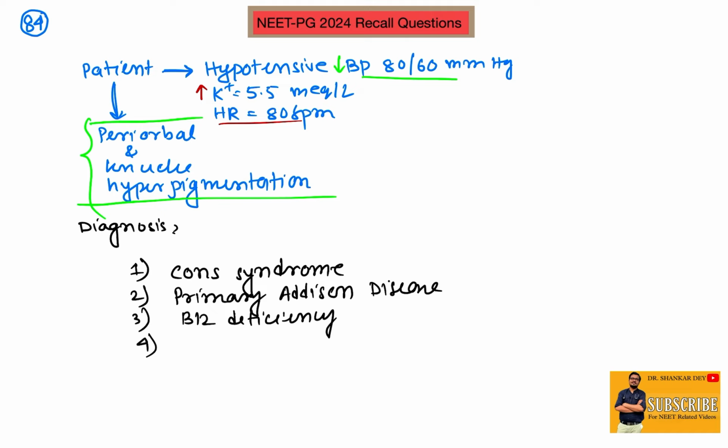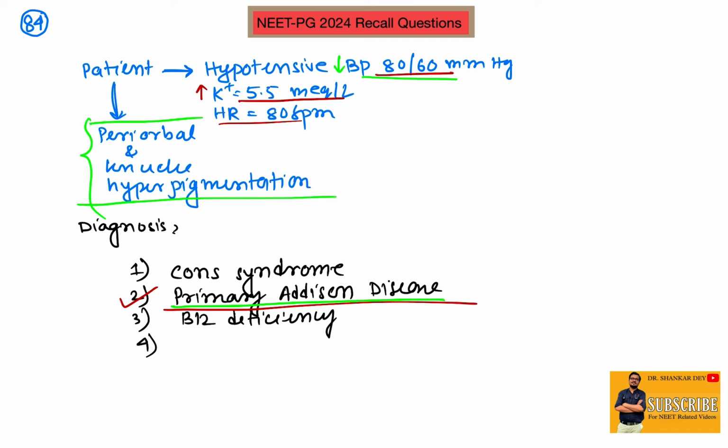Hypotension and hyperkalemia along with knuckle hyperpigmentation are suggestive of primary Addison disease, also known as primary adrenocortical insufficiency, where there is less hormone synthesis, mineralocorticoid and glucocorticoid, by the